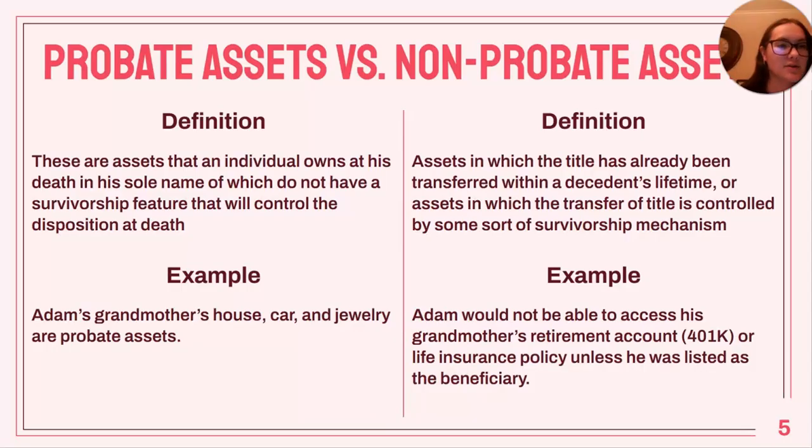Next we have probate assets, which are assets that an individual owns at his death in his sole name, which do not have a survivorship feature that will control the disposition at death. Adam's grandmother's house, car, and jewelry are examples of probate assets. Non-probate assets are assets in which the title has already been transferred within a decedent's lifetime, or assets in which the transfer of title is controlled by some sort of survivorship mechanism. So Adam would not be able to access his grandmother's retirement account or life insurance policy unless he was listed as the beneficiary.